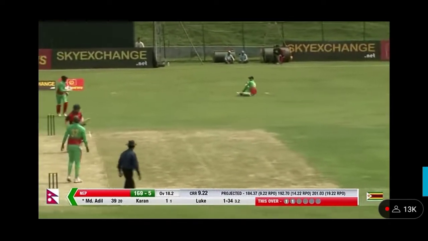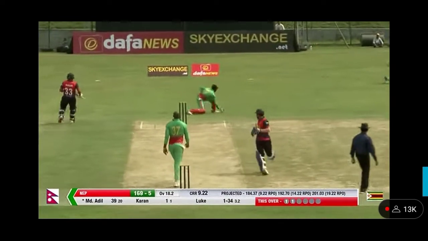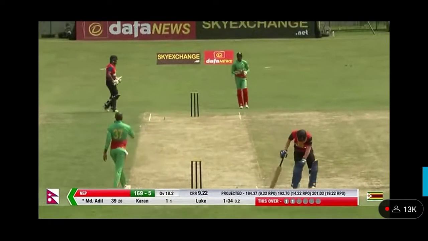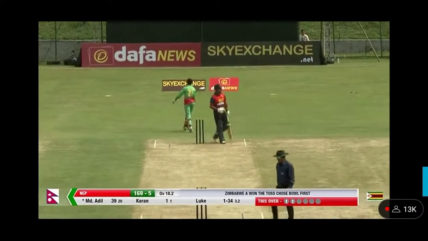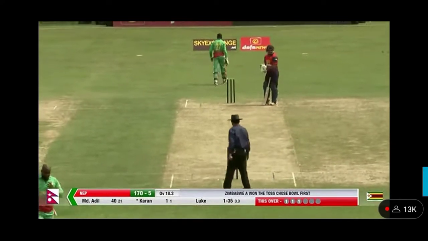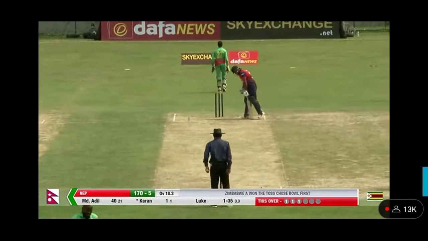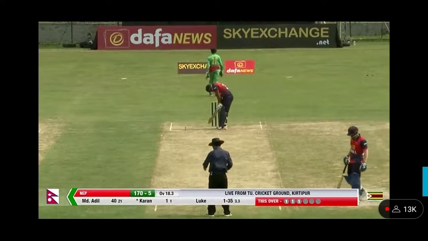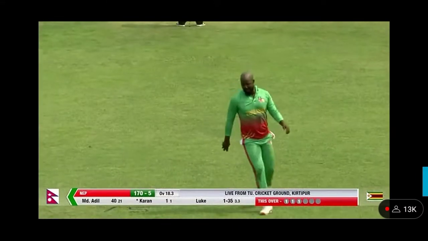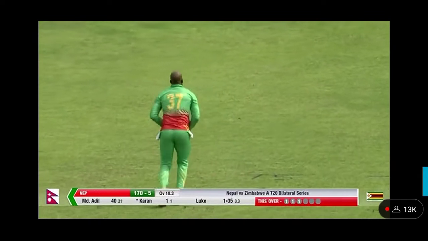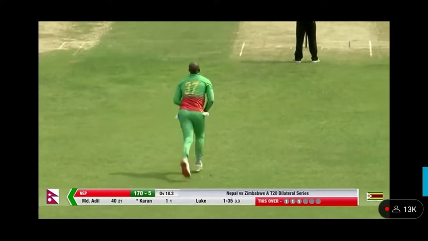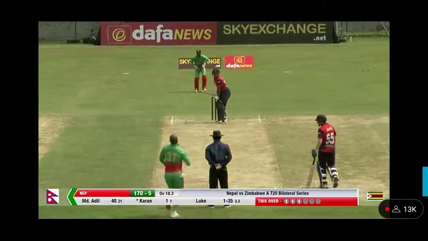Looks for that helicopter shot. He really does enjoy it. And Brad Evans gets the acrobatic dive out to keep it to just a single. For Karan Casey, he loves hitting down the ground straight, but he loves pace on the ball as well. Jongwe will continue to try these slower balls, I suspect. Yeah, I think so. Don't pitch him fuller deliveries, because if you pitch him fuller deliveries in front of the bat, underneath of the bat, he will surely hit you towards long on, might be at mid-wicket.